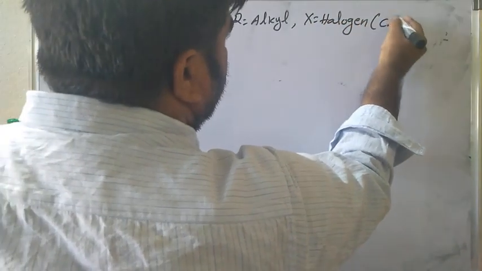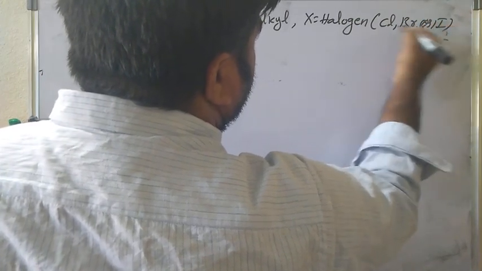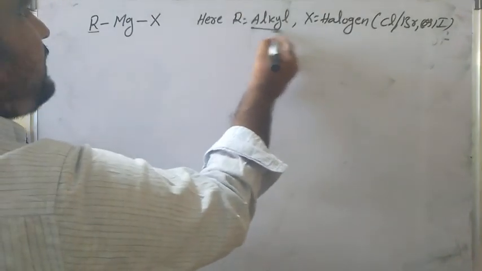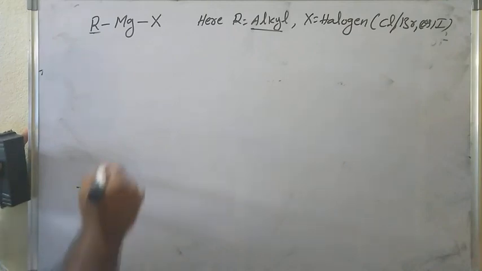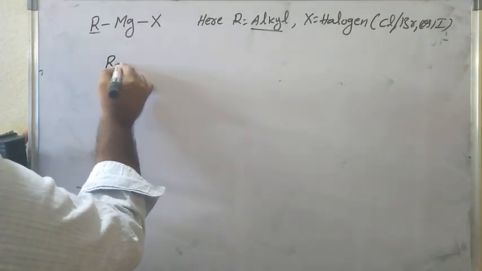Such as chlorides, bromides or iodides. Anything: chlorides, bromides or iodides. In this, R is an alkyl group, and the alkyl group is nothing but a carbon atom. So carbon and magnesium: RMgX, I will write.